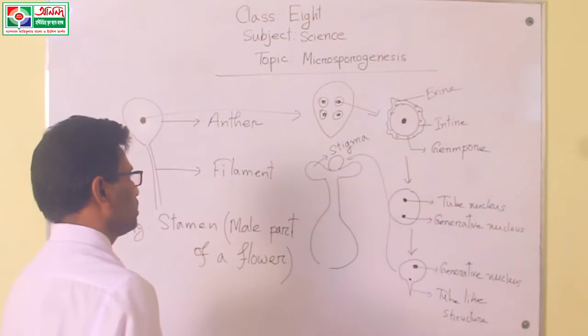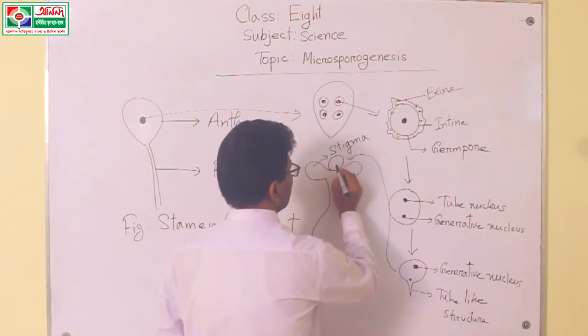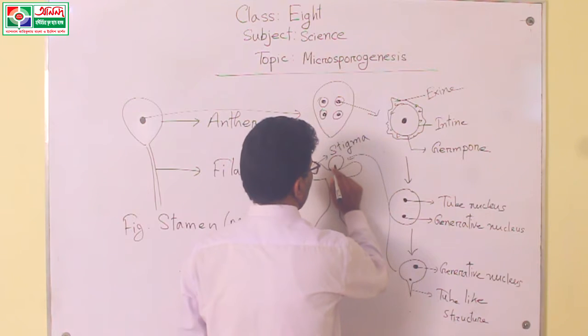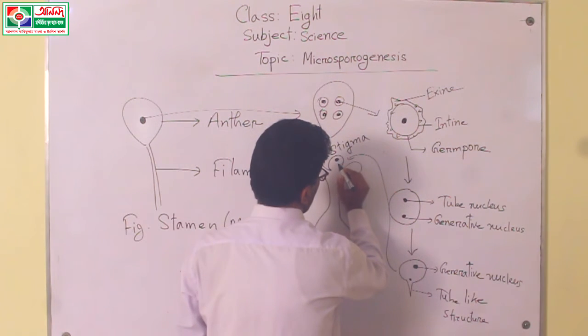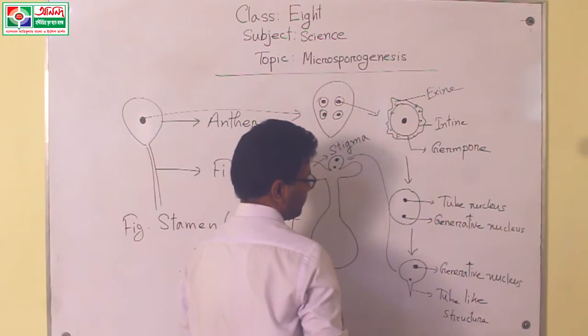And we already know that these pollen grains have two parts, the tube nucleus and the generative nucleus.